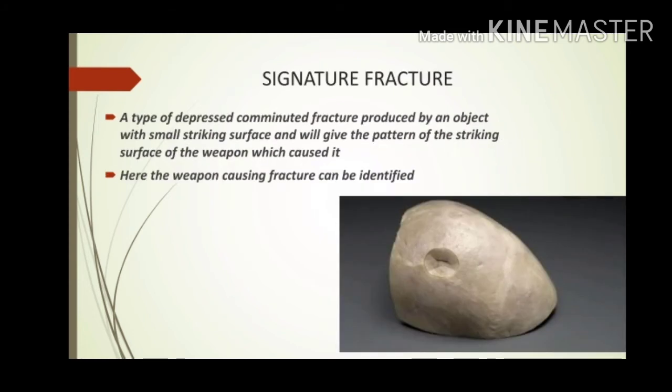Then we are coming to signature fracture. This is a depressed comminuted fracture produced by an object with a small striking surface which will give a pattern of striking surface of weapon, like a hammer, butt or rifle, etc. The weapon which caused the injury can be identified in these types of fractures. The given figure shows a signature fracture.